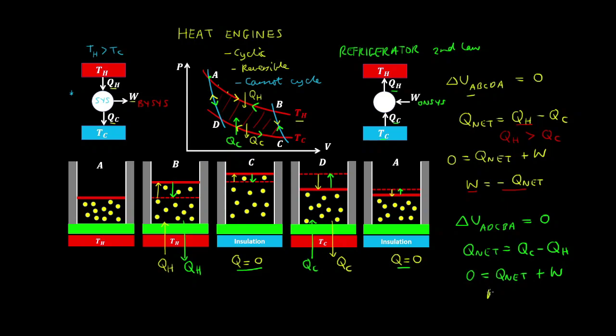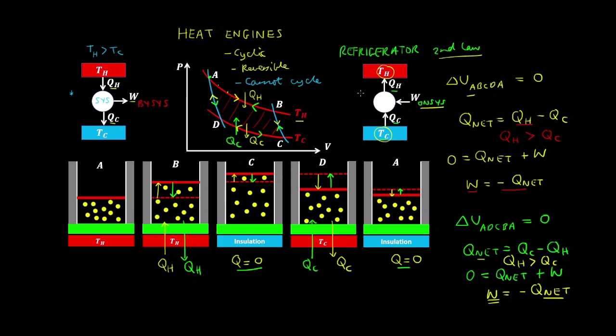And therefore the work is equal to negative of Q net again. Now given that QH is greater than QC, this quantity Q net is going to be negative, and negative of negative is positive. So this time the work is positive, and the work is done on the system to move the heat from the colder body to the hotter body, which is consistent with our second law of thermodynamics.